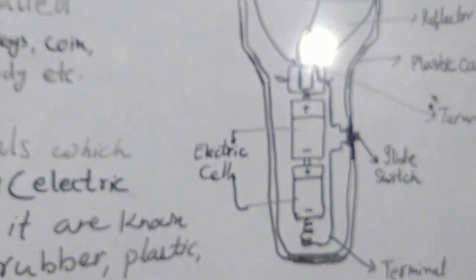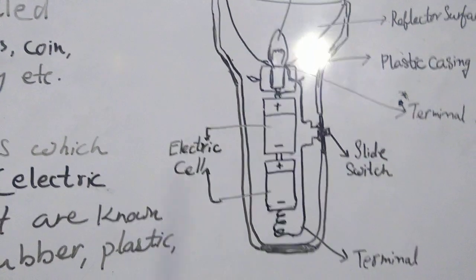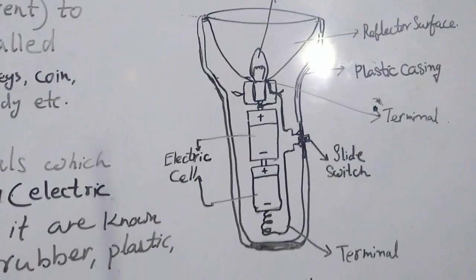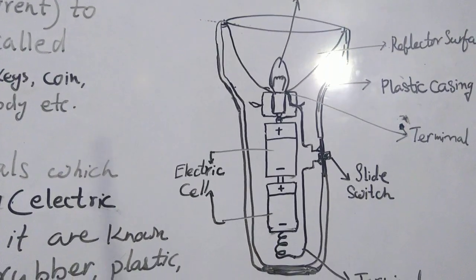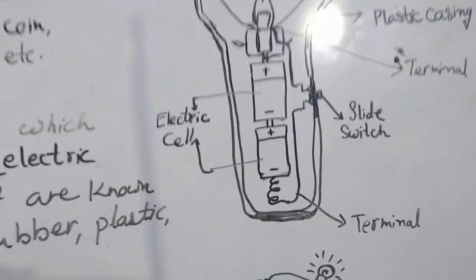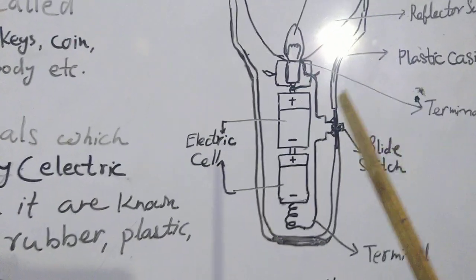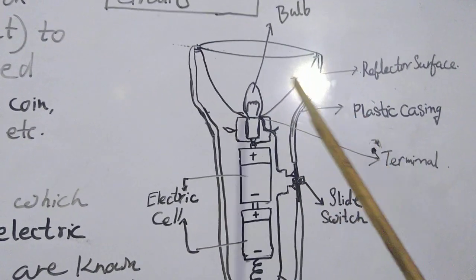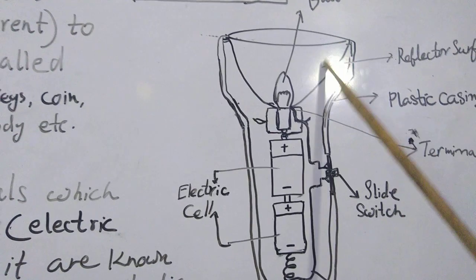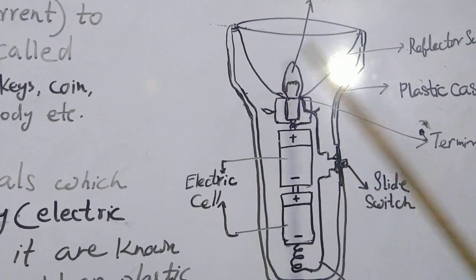So as we have come to the torch, let us discuss the torch. This is an inside view of a torch. This torch contains one bulb placed here, and this surface is a reflector surface.